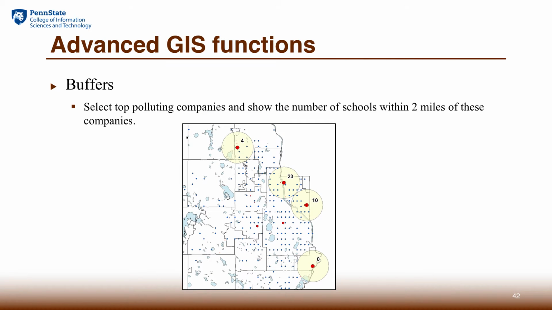GIS is most recognized for two kinds of advanced analysis on spatial data. One is based on the buffer zone analysis, which is very often used to study spatial impact, spatial influence, marketing areas, such kinds of phenomena. On the map shown, we made a 2-mile buffer zone around the pollution company, and we overlay that visually on the schools' locations, and we can immediately see those schools that fall in this 2-mile buffer will likely be influenced by the pollution.